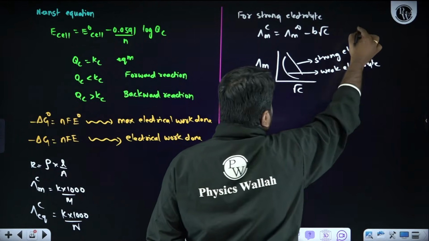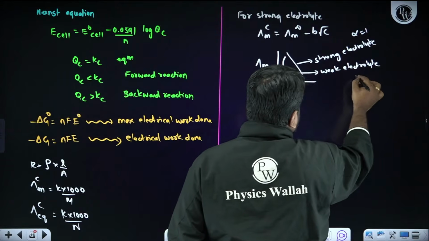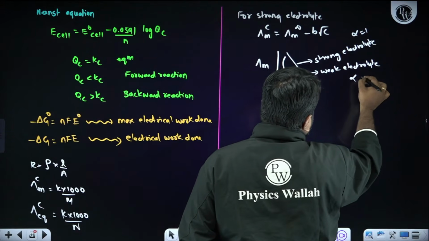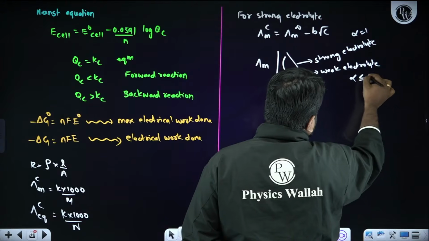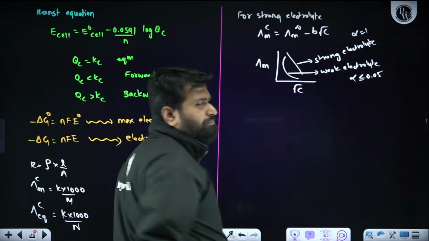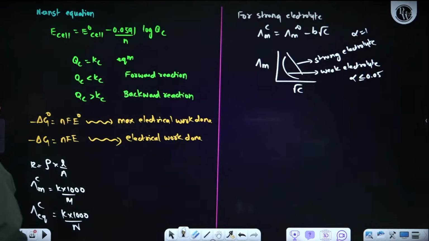For a strong electrolyte, we know the alpha value is equal to 1. For a weak electrolyte, the alpha value will be lesser than or equal to 0.05, partial dissociation. So these things are very, very important.